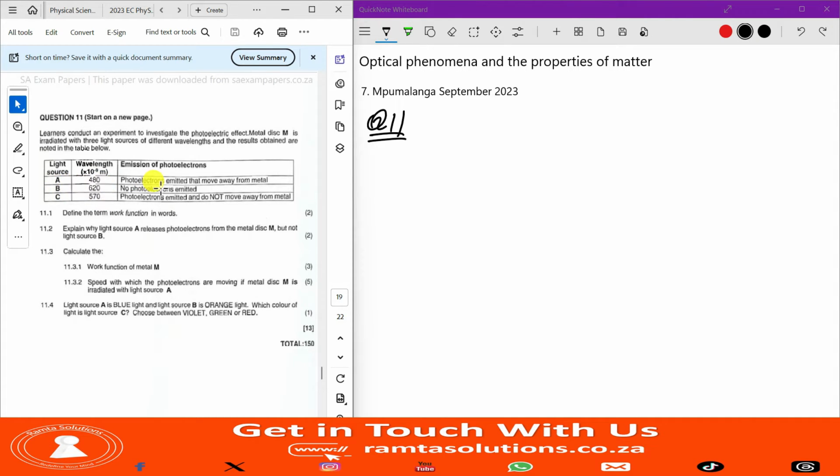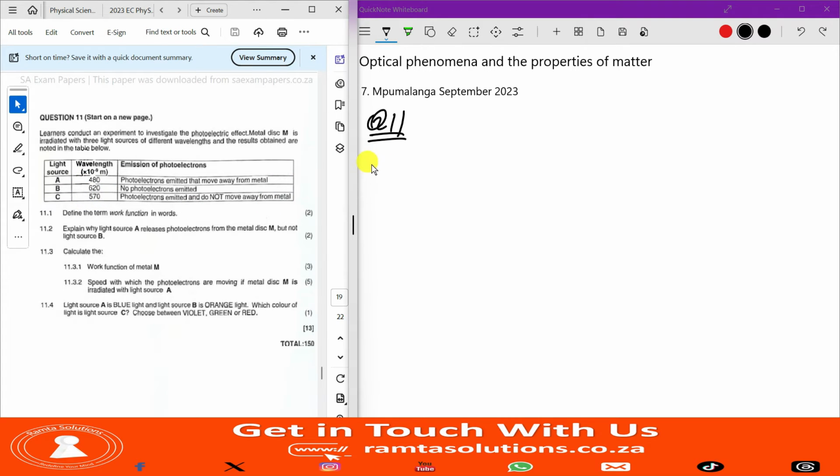Light source B, the wavelength is 620 nanometers. No photoelectrons are emitted. What does it mean? We will see. And then this one here, 570: photoelectrons are emitted and do not move away from the metal plate. So this one here must be the threshold wavelength, because here kinetic energy is 0.